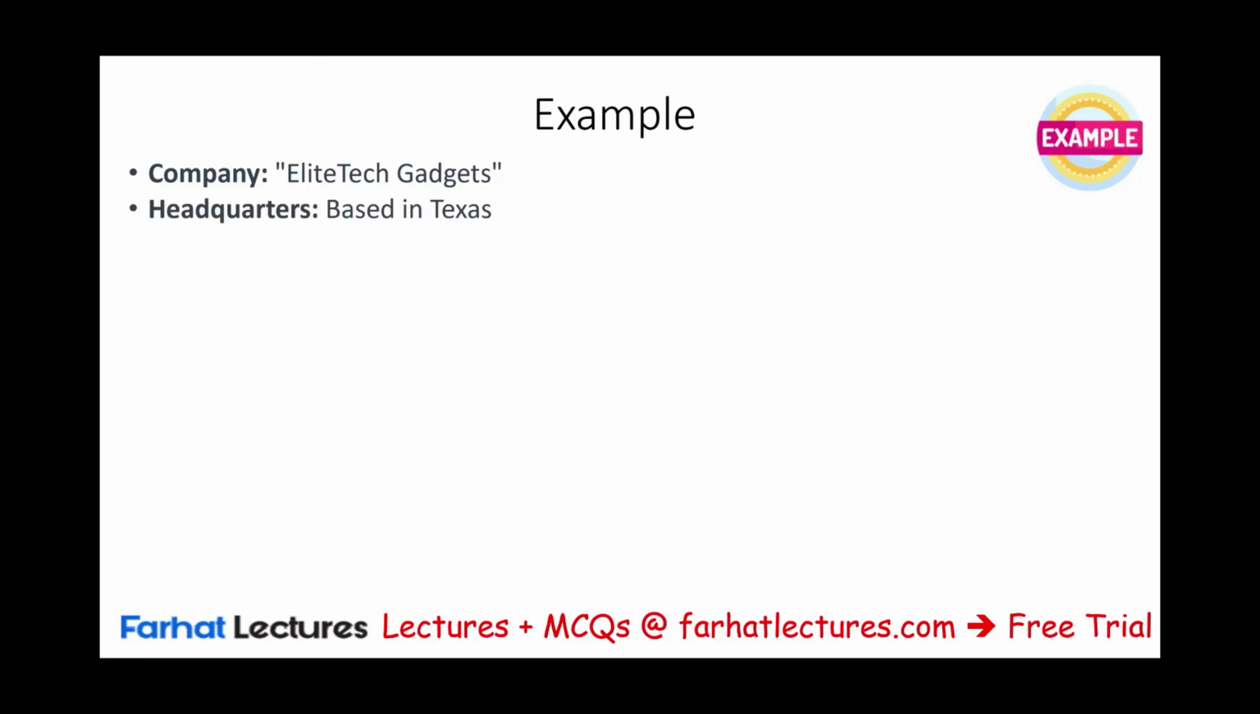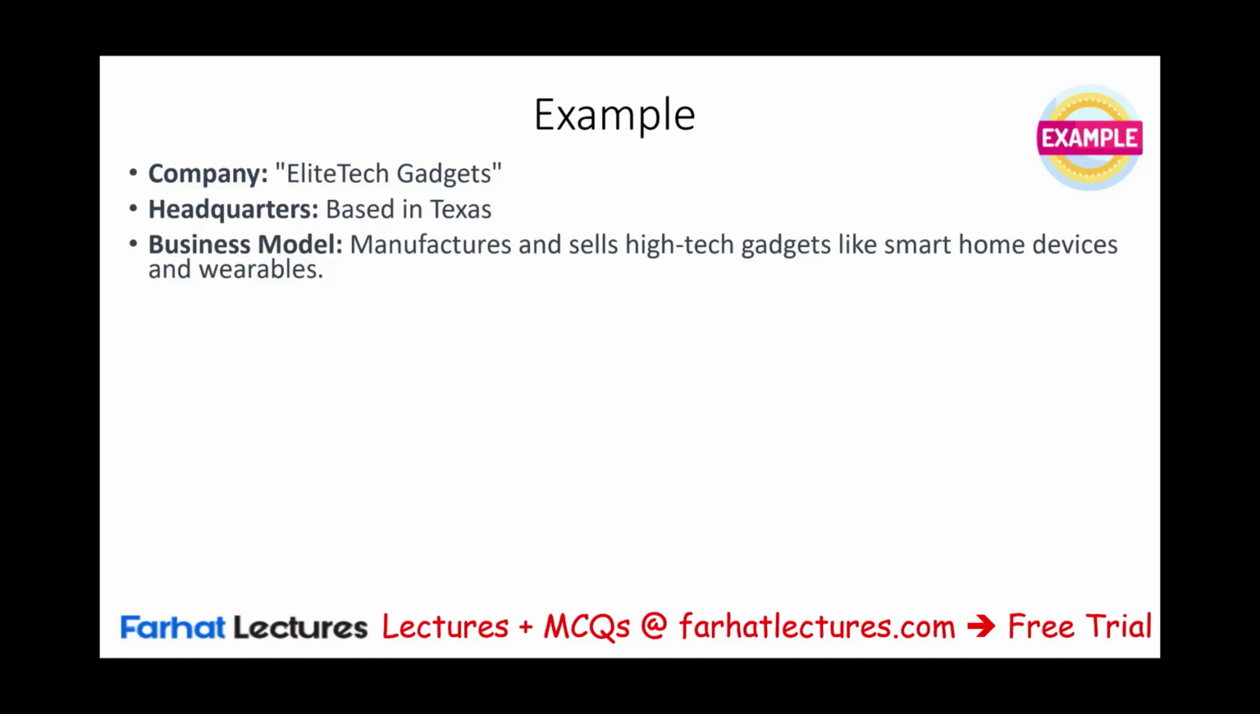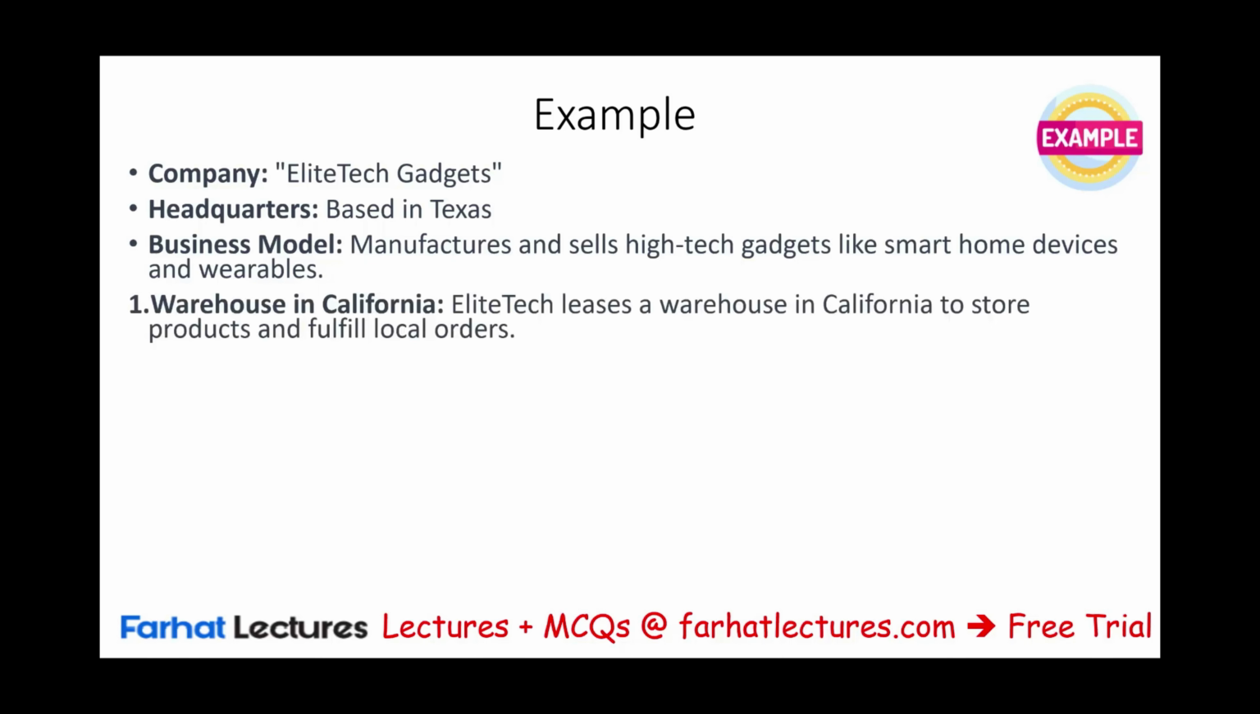We have Elite Tech, headquartered in Texas. They manufacture and sell high-tech equipment like smartphones, smart home devices, and wearables. Well, they have a warehouse in California. Elite leases a warehouse in California to store product and fulfill local orders. Although they are based in Texas, they could have a warehouse in California.